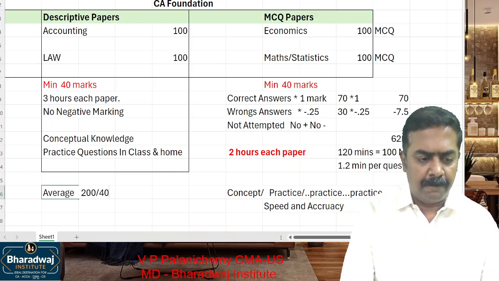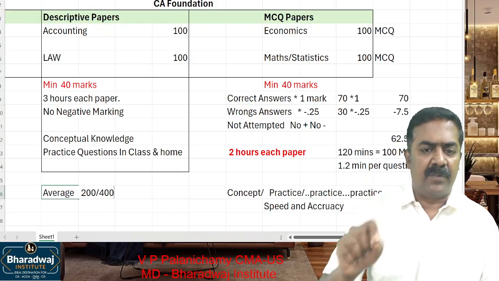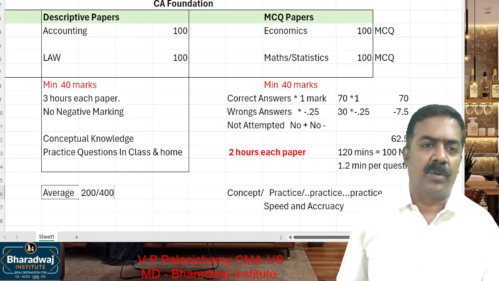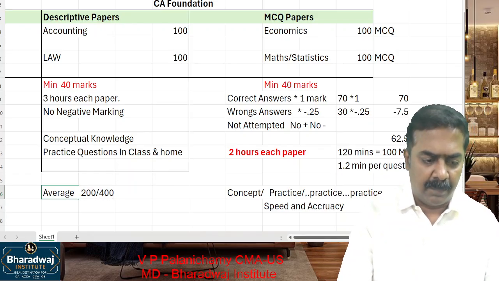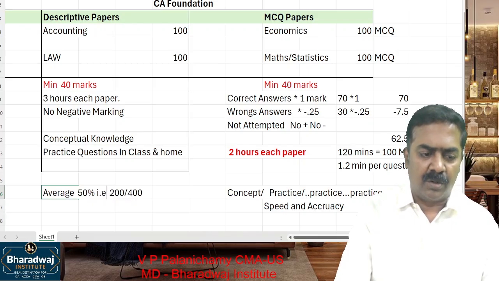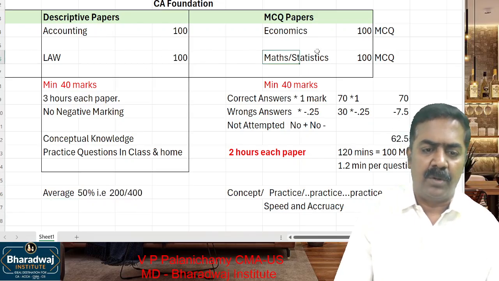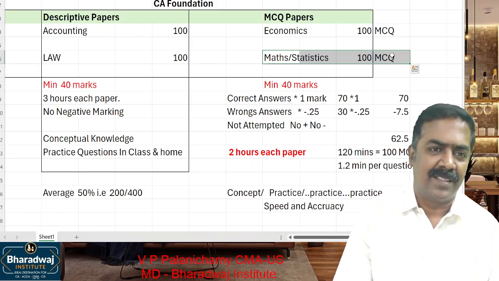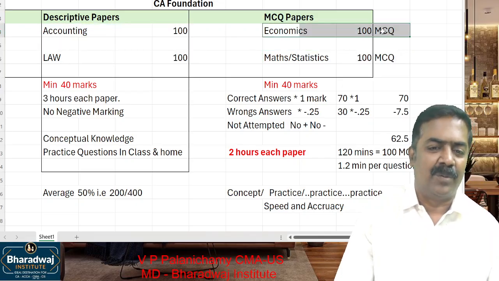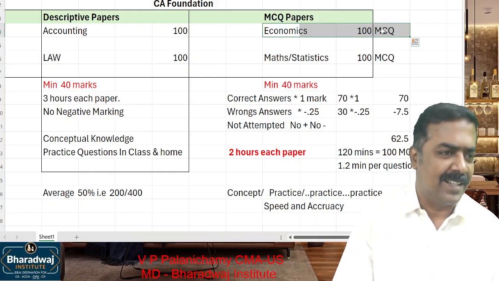Okay, sir. What is the average mark I should score? 200 out of 400. Each paper, minimum how many marks do you have to score? 40, 40, 40, 40. If you add, it will come to only 160, but the average should be 50%. That is, 200 out of 400 you have to score to pass the examination. For example, a student who is very good in maths scores, let us assume, a centum in maths, 100 marks. The remaining papers 40, 40, 40 make 120. So 120 plus 100 becomes 220, and you are passing the exam.